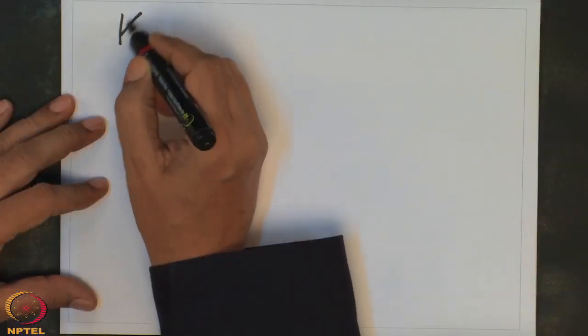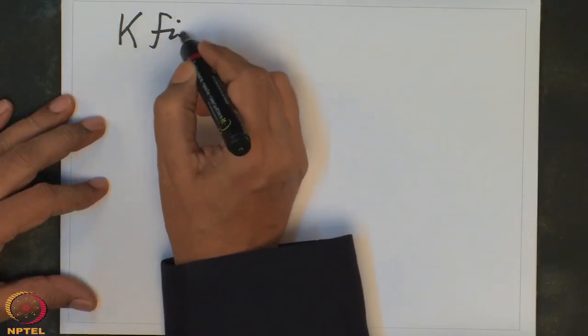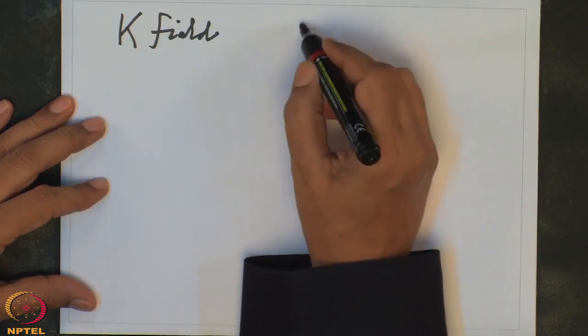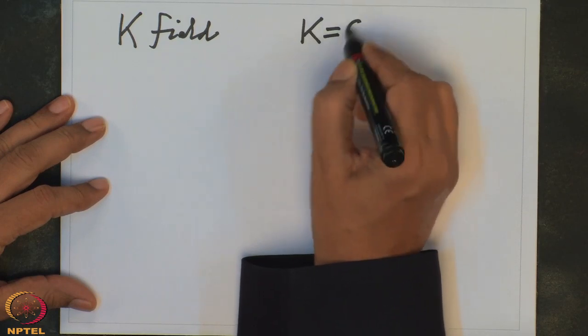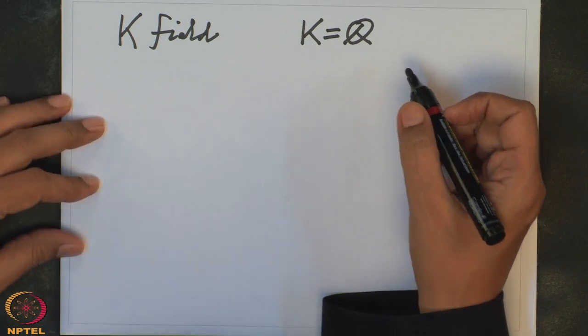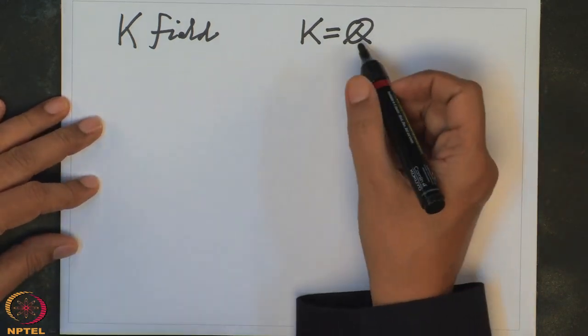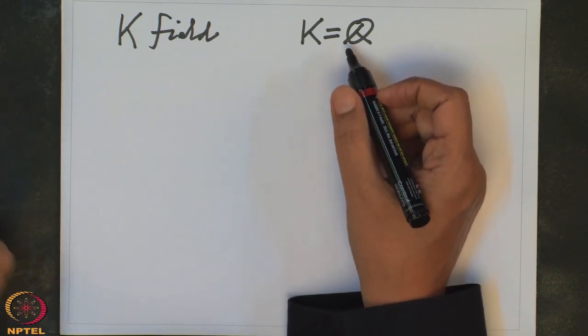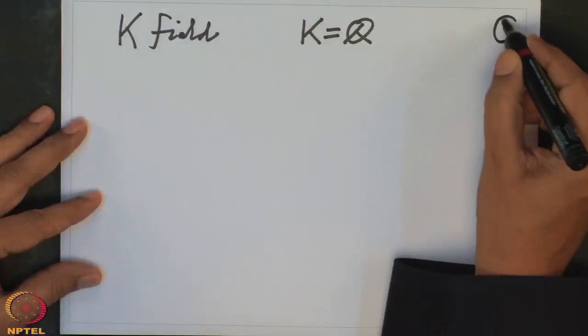We are going to take a field, so K is a field, and in ancient days K was taken to be Q. This was when the Babylonians didn't even take Q, they only took natural numbers. So in reasonable time, that is the 16th century, people took Q. They didn't even know complex numbers correctly.